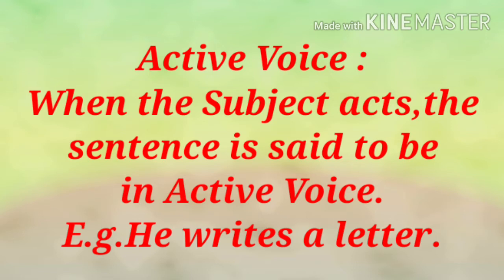Example is, he writes a letter. Here, he is a subject, writes is a verb, a letter is an object. Here, what is action? Writes is an action. Who is doing action? He is doing action, means he writes. So here he is active. What is he? He is a subject. It means in active voice, subject does an action.